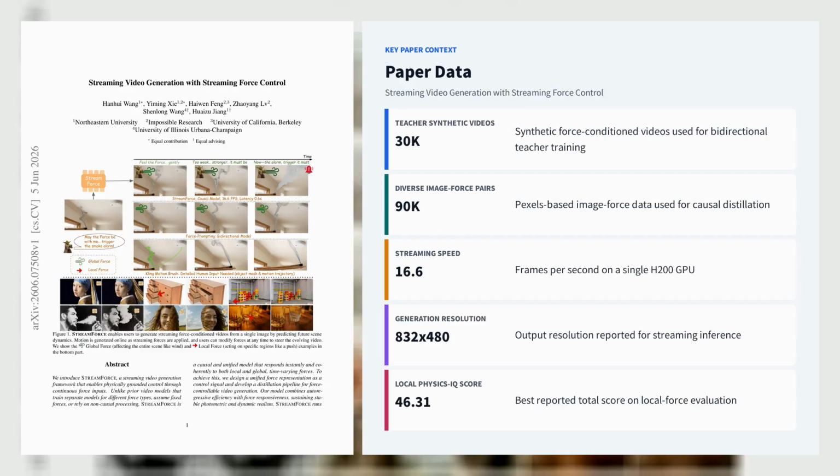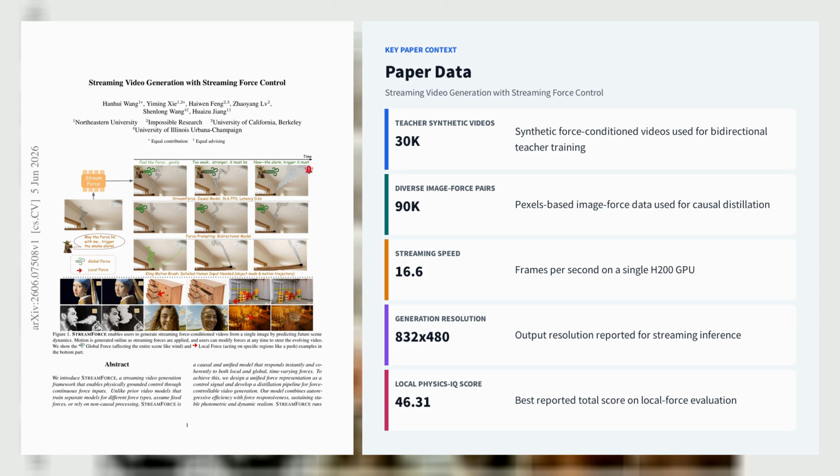Let's explore the second paper, Streaming Video Generation with Streaming Force Control. Streaming Video Generation with Streaming Force Control by Hanhui Wang, Yiming Xie, Haiwen Feng, Zhaoyang Lv, Shenlong Wang, and Huaizu Jiang introduces StreamForce, a causal video generation system built to respond to continuous physical force inputs in real time rather